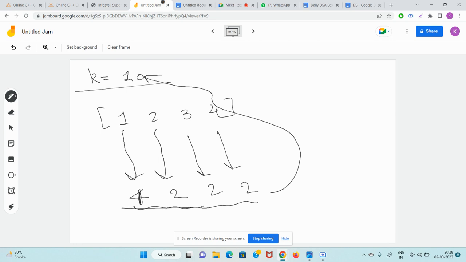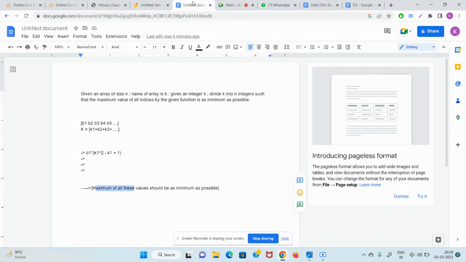Now how is it working? What will be the actual value of the first according to the formula? This is b of 1 and this is k1. Can anyone tell me what is b1 into k1 square minus k1 plus 1 in this case? Till then I would like to define the check function as well.